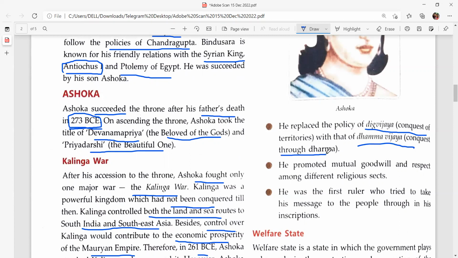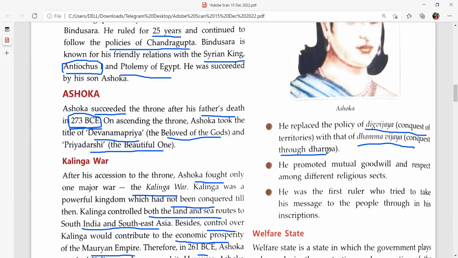He tried to reach people not by conquering territories, not by power, but with good Dharma and good principles. He promoted mutual goodwill and respect among different religious sects. Mutual goodwill means thinking good of others, not thinking bad of others. And he had respect for all religious sects of the society.